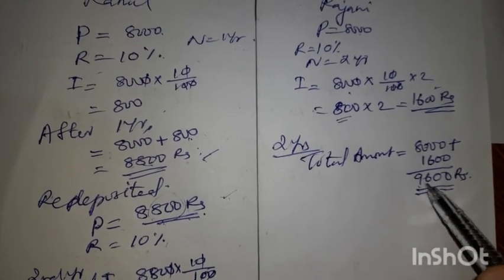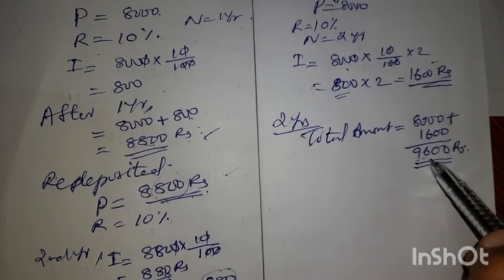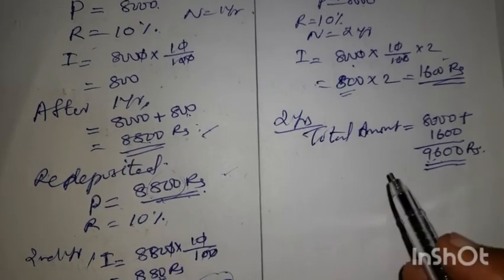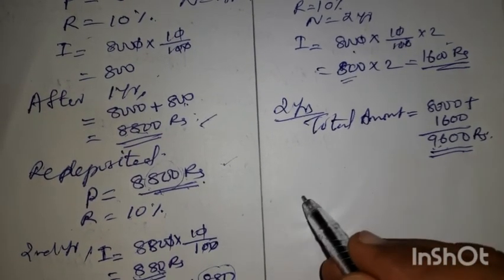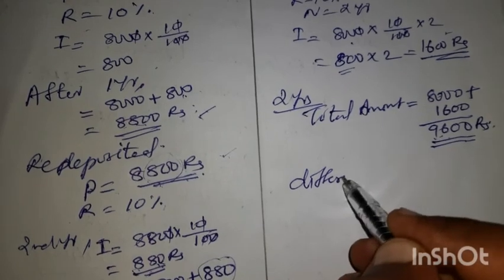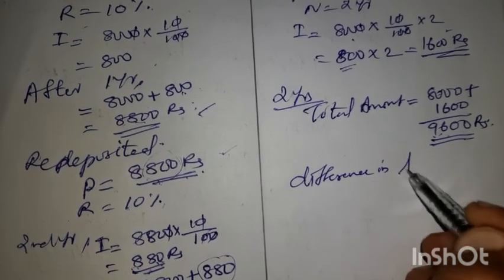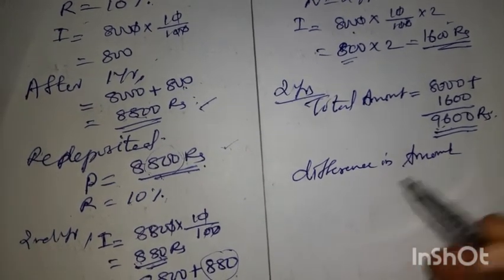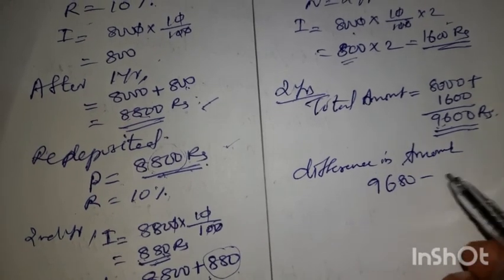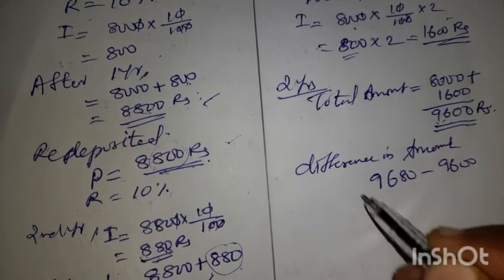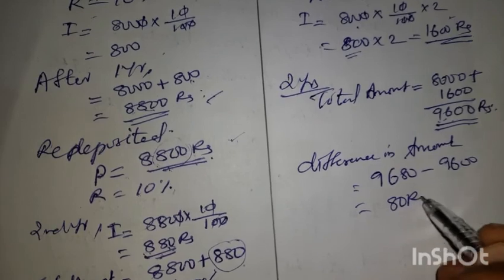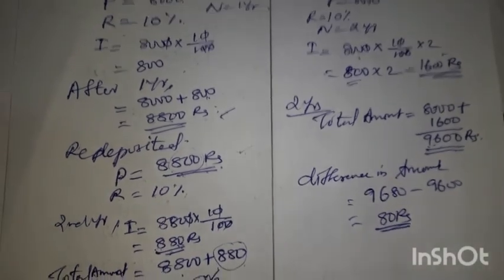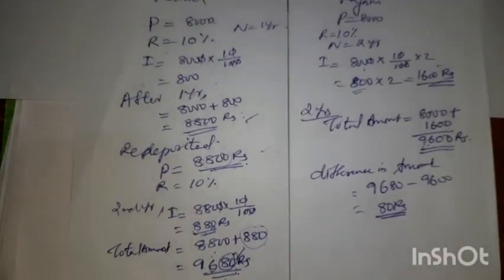That is why 9,600 rupees. So the difference in amount is 9,680 minus 9,600, so the amount is 80 rupees. 80 rupees is the difference of interest of both.